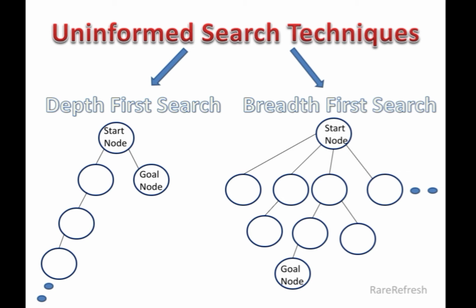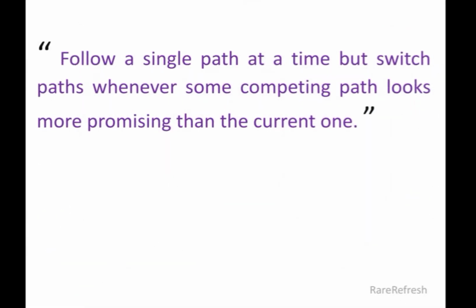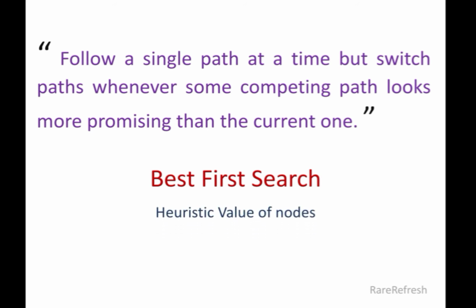If we combine the properties of both depth first search and breadth first search, it would follow a single path at a time but switch paths whenever some competing path looks more promising than the current one. And this is what best first search is. Best first search is a searching algorithm which explores the search tree by expanding the most promising node chosen according to the heuristic values of the nodes.